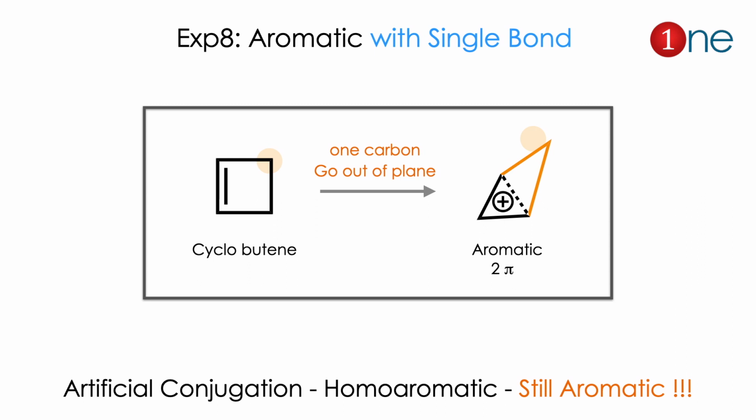The next example is aromaticity with a single bond. Here I have given the cyclobutene one, but it is aromatic. What really happens is that one carbon in the system goes above the plane and creates the aromaticity. So it is like aromaticity, but it's not definitely aromaticity. That's why it's called homoaromatic. The carbon goes out of the plane and helps the system to be conjugated. Since it has 2 electrons, which is a Huckel number, it is considered as aromatic. It is aromatic, surprisingly, with a single bond.